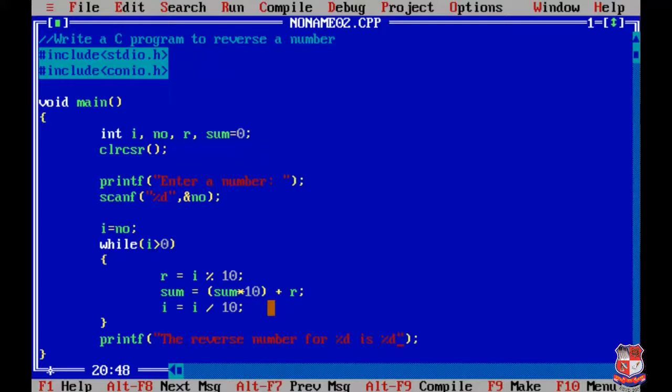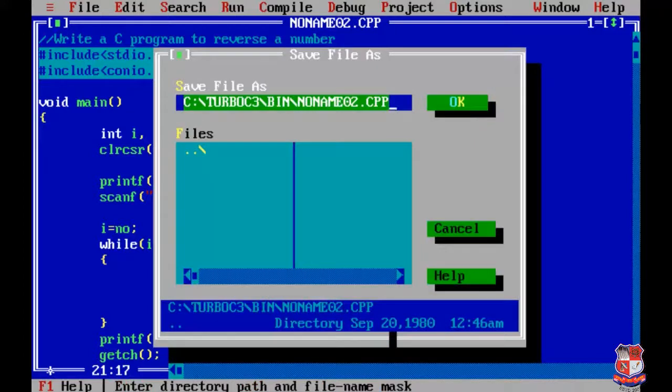It means, for example, the reverse number for 1 2 3 4 is 4 3 2 1. So for the first value we have to write number, because our inputted value is stored into number, and our final output is in sum. So we have to write like this. Now we just have to write getch. Okay, that's it.